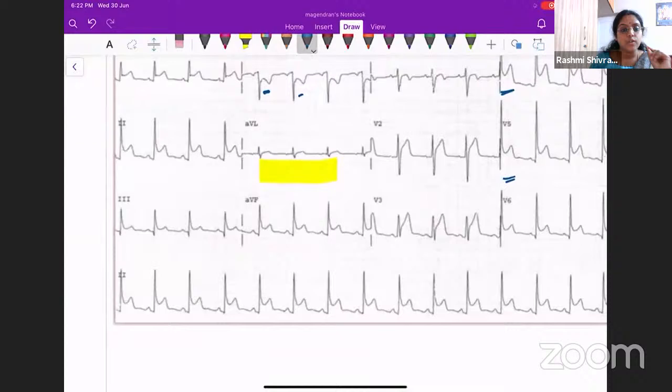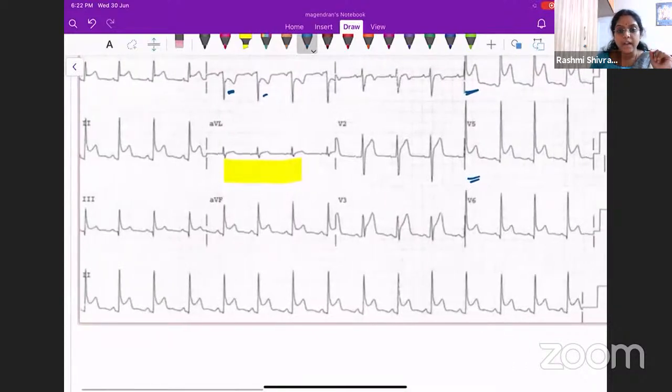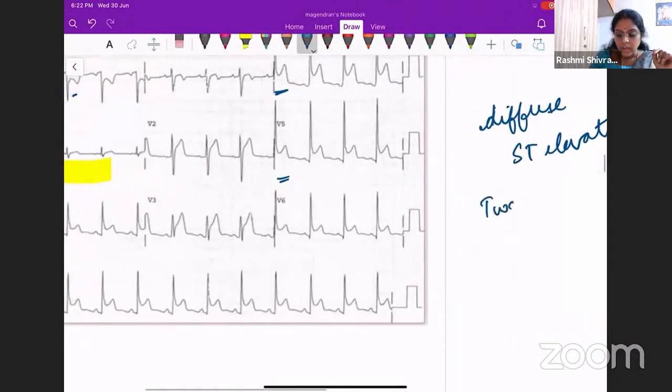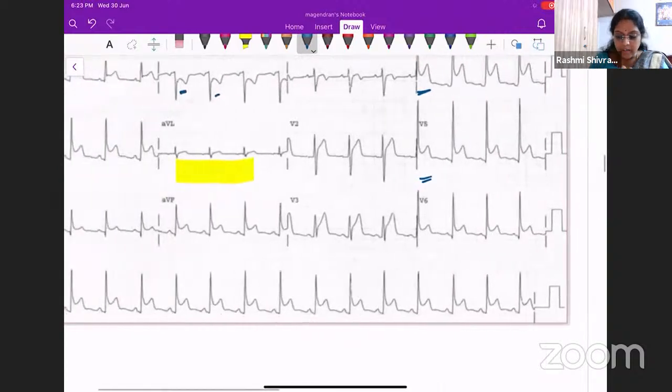But when you find there is an ST elevation and you think that the patient is having an ischemic pattern, you will immediately look for a T wave. This actually goes hand in hand. ST-T wave changes, that's what we call it. But if you see in this patient, the T waves are completely normal.